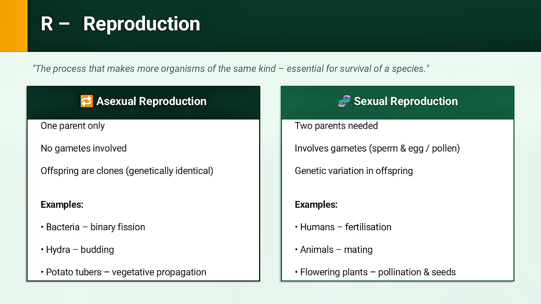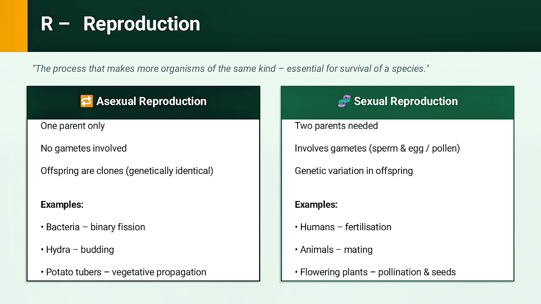Now, there are two types of reproduction. Number 1, asexual reproduction. Only one parent is needed. The offspring are genetically identical to the parent. They are called clones. This is fast and efficient. Examples include bacteria splitting by binary fission, hydra producing a bud, and a potato tuber growing into a new plant.